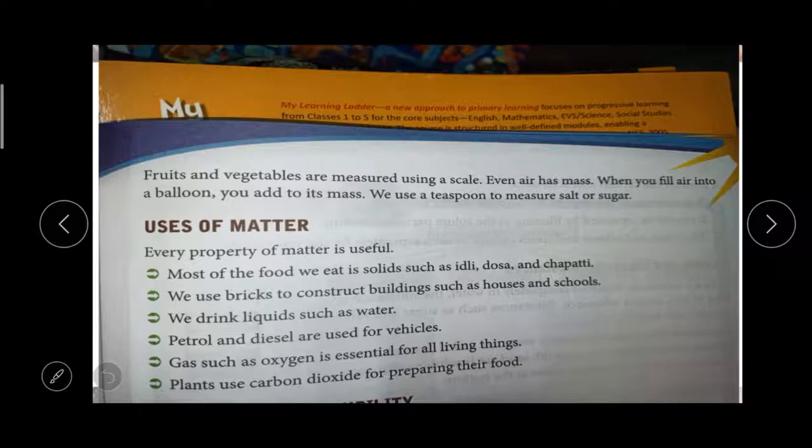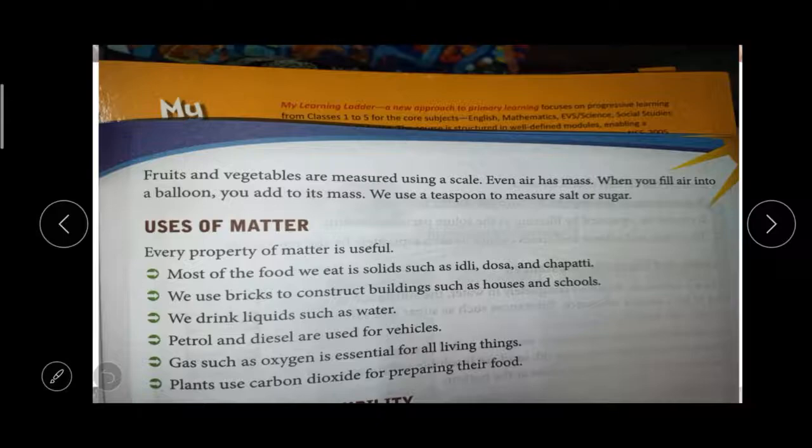Okay, then the uses of matter. Every property of matter is useful. Most of the food that we eat is solid, right? We are eating rice, idli, dosa, chapati, puri, that is solid, right? Then we use brick to construct buildings, that is a solid, right? Then we drink liquids such as water and juice, right? Then petrol and diesel, that is also liquid, we use for vehicles.